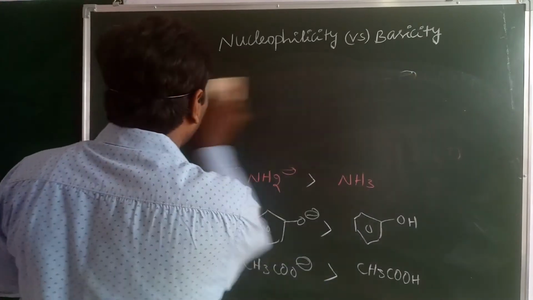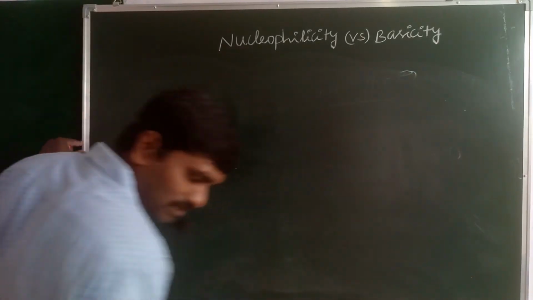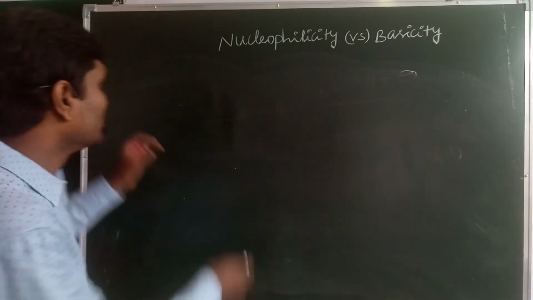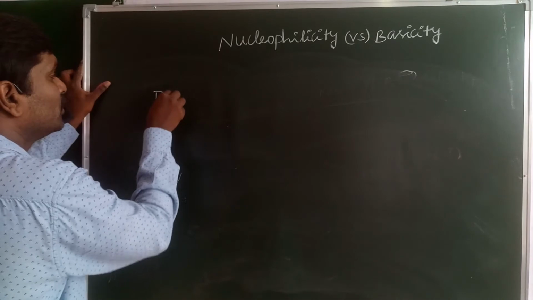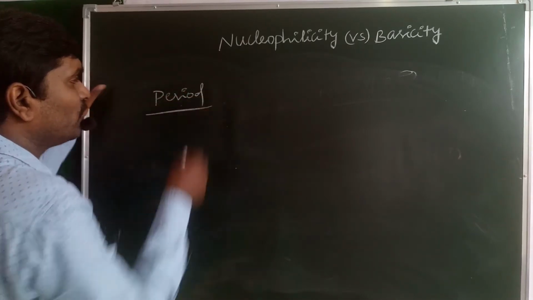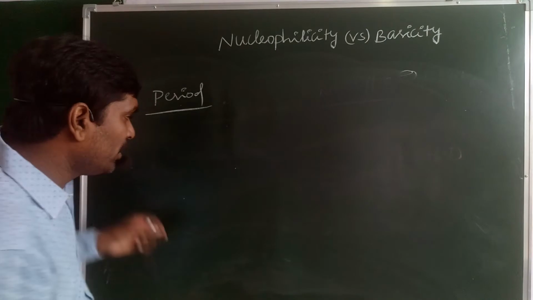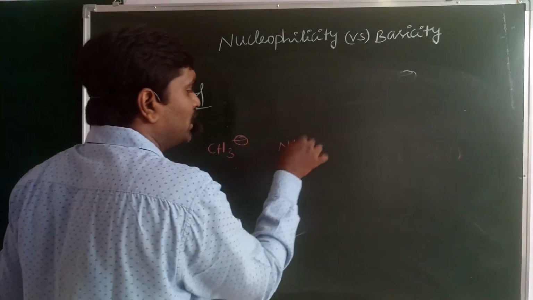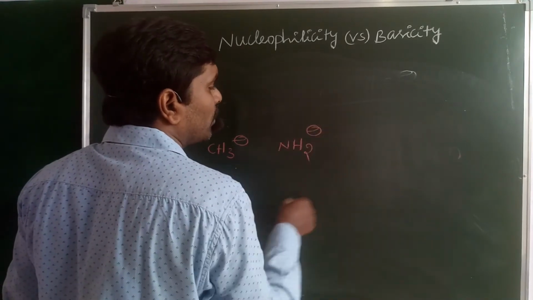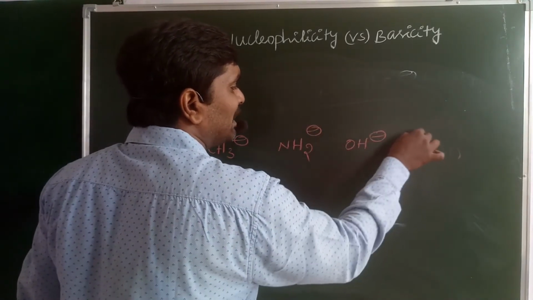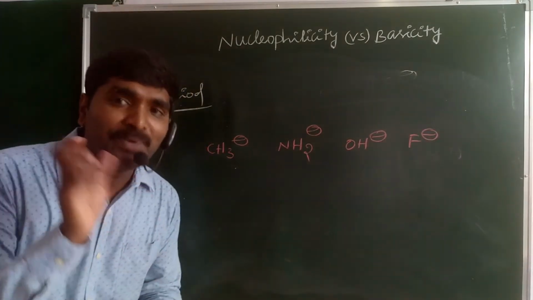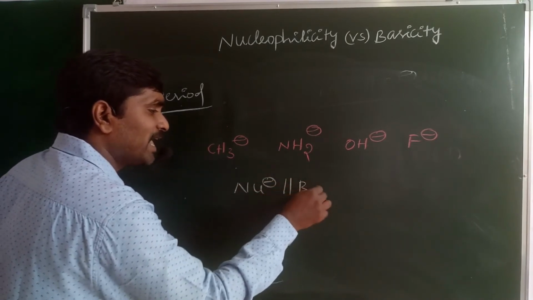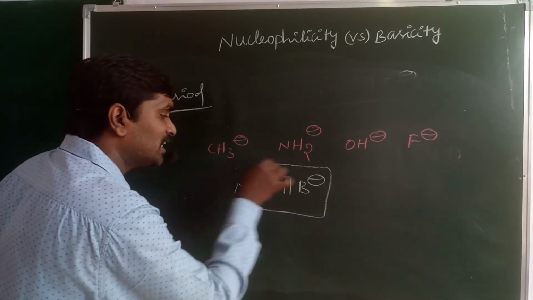And the next point is what happens to nucleophilicity and basicity in periods. So the second one is the periodic table. In a period, what happens to nucleophilicity and basicity? When you take CH3 minus, NH2 minus, OH minus, F minus, in a period also, both the nucleophilic character and the basic character are parallel to each other.